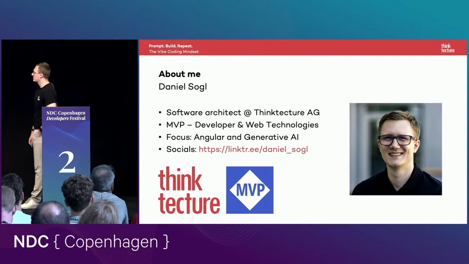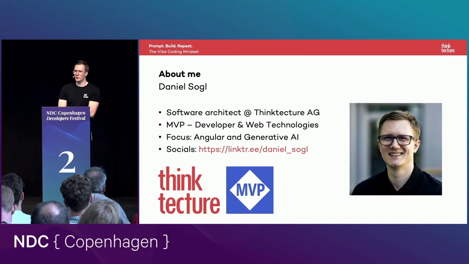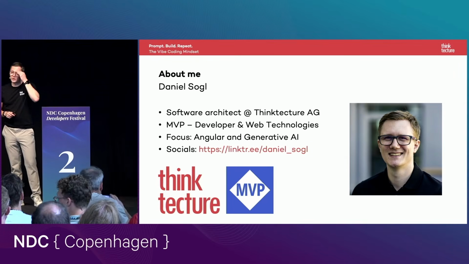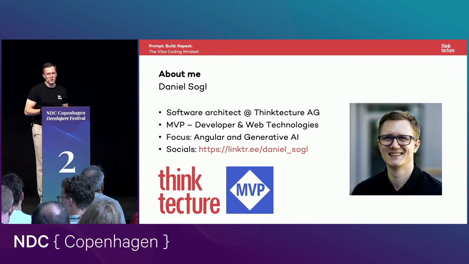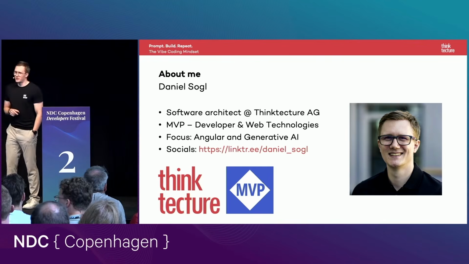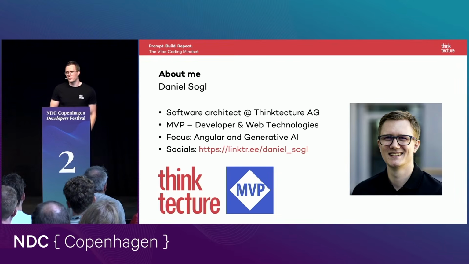First, I'd like to introduce myself. My name is Daniel Sogl. I'm from Germany, 29 years old, currently working at a company called ThinkTecture AG. We normally do classic consulting, so Angular development and backend development with .NET, but we're also working on generative AI projects. I was recently promoted to a Microsoft MVP a month ago. It's really cool, in the topics of developer and web technologies, since I talk a lot about front-end development with Angular and also about AI coding using Copilot.